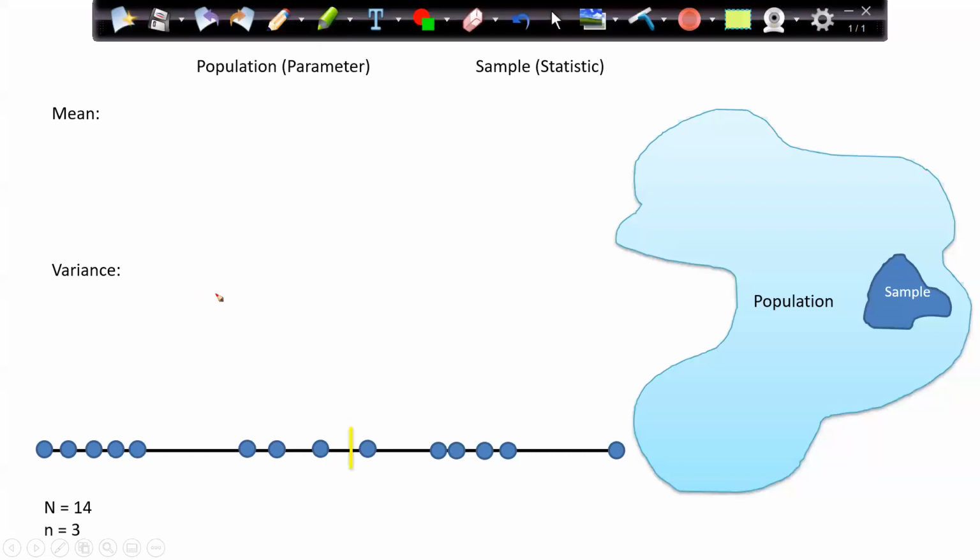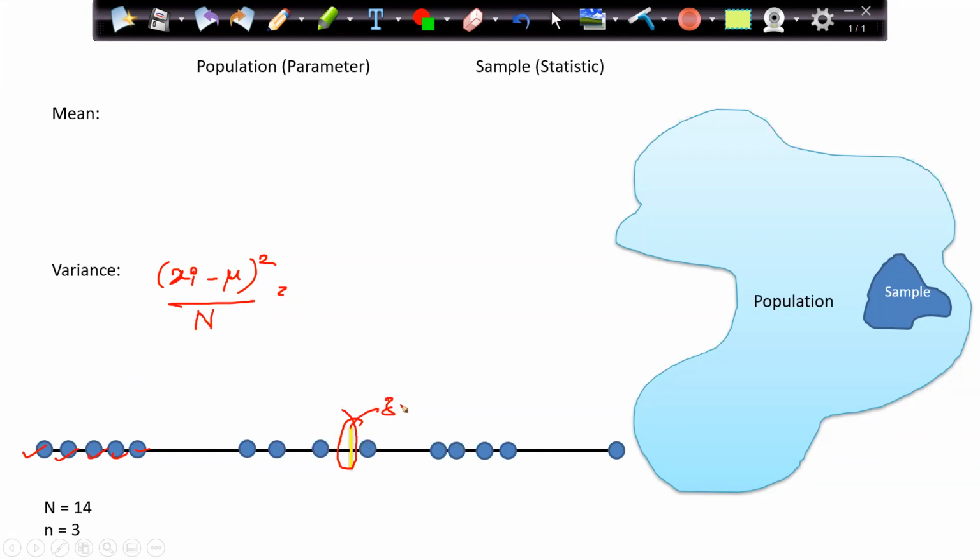When I want to find the population variance and population standard deviation, the formula I will use is (xi minus mu) whole square by n, where mu is nothing but the average of this data. For example, let's say I want to find the age. So these are the people with different ages. This is my mean age of the population.